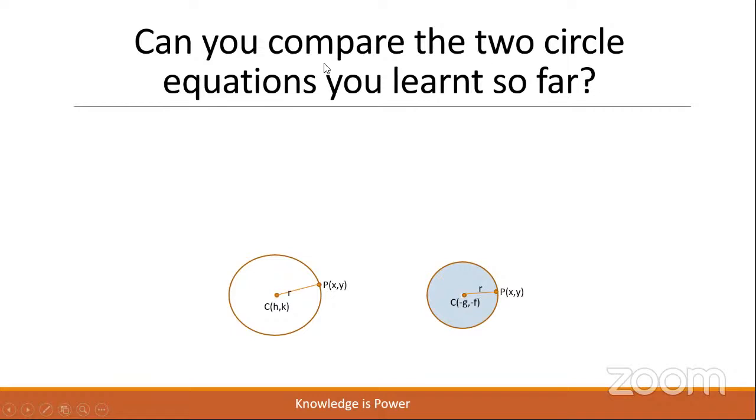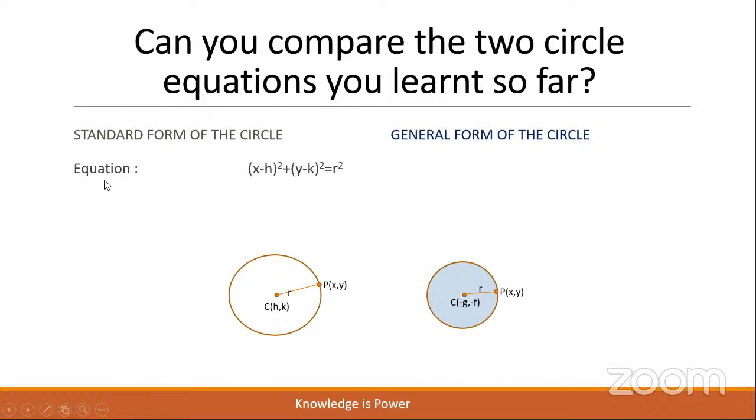Let us compare the two circle equations we have learned so far. The first form is the circle whose center is h comma k, and in the second form the center is minus g comma minus f. And the first form is called the standard form of the circle, and the second form, after expansion, is called the general form of the circle. The equation in standard form is (x minus h) whole square plus (y minus k) whole square is equal to r square. So we shall use this form when we know the center h comma k and radius r.